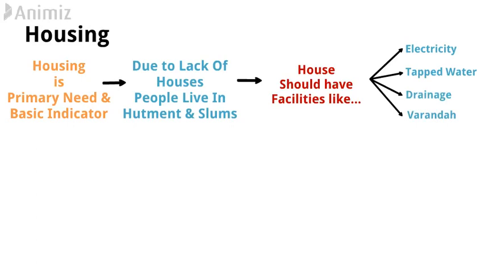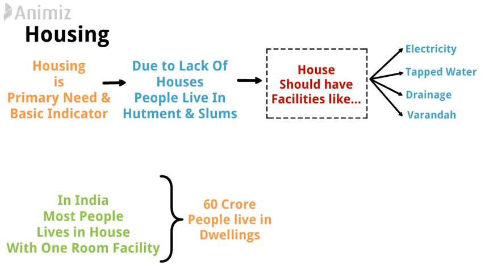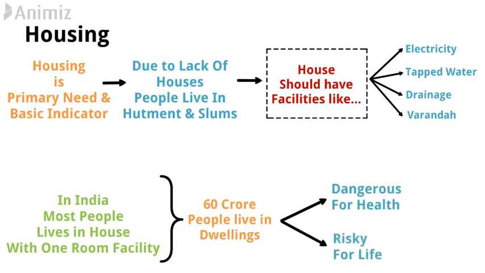But let's check the reality. In India, most people are forced to live in houses with only one room. And 60 crore, I repeat, 60 crore people are living in dwellings which are dangerous for their health and risky for their life also, which indicates the immense level of poverty in India.